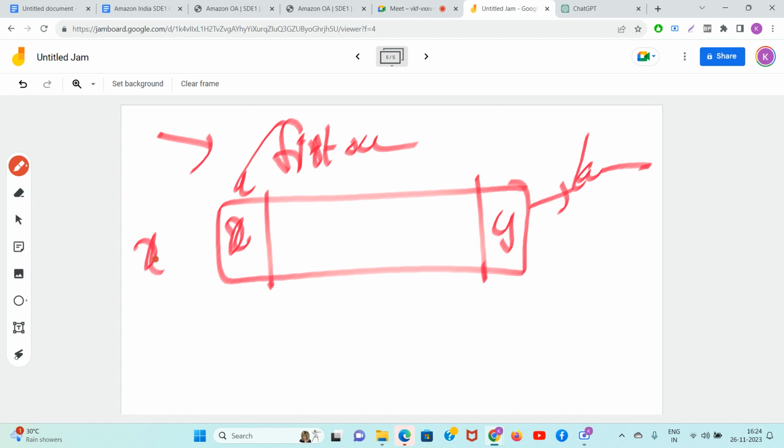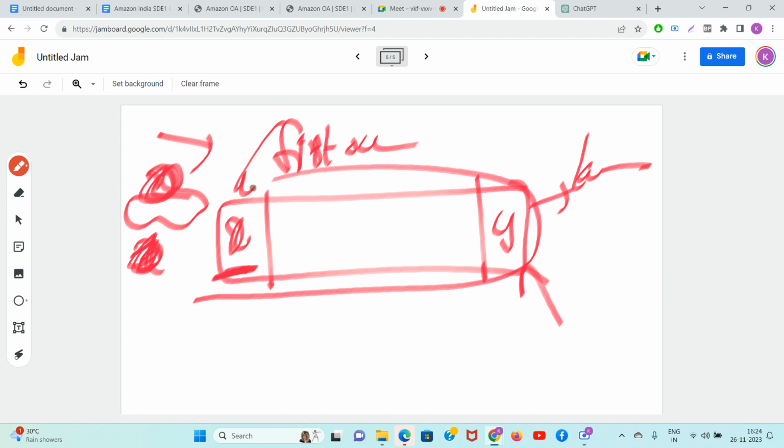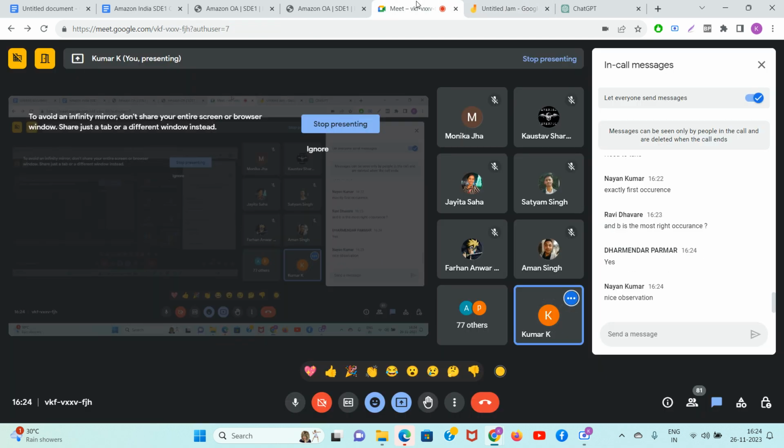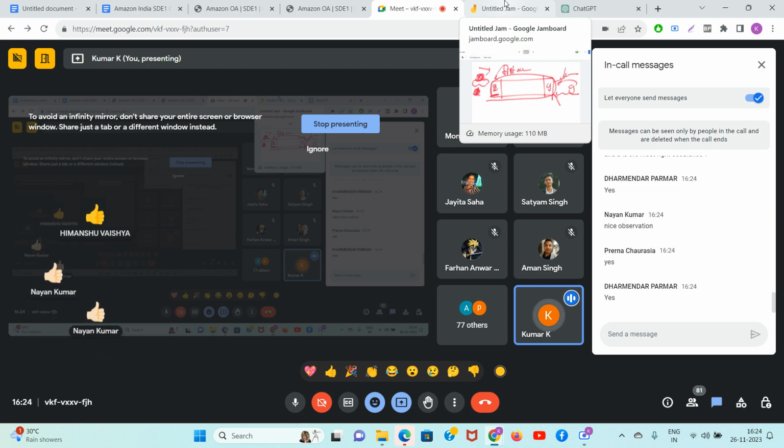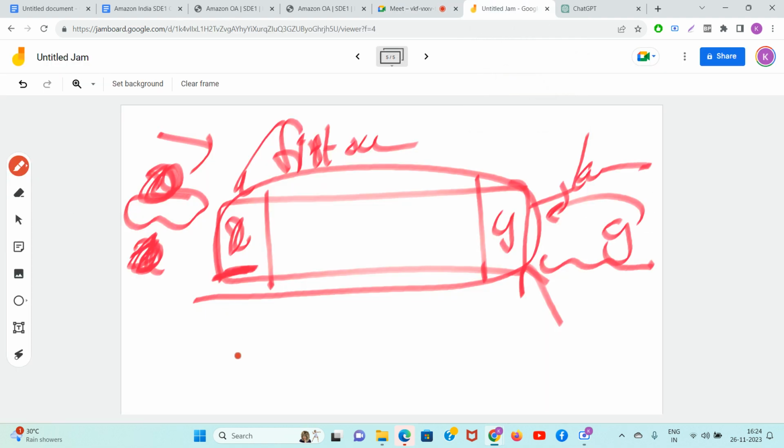So that at least x and y do not play around with them. This is the first occurrence of x, so it means it is guaranteed that no x comes here. This is last occurrence of y now. It means it is guaranteed that this string will be the largest and no y at this particular place will try to harm it. Clear guys? Clear? Now this observation, if I tell you this deep, your mind will blow. You could do this also. You could do n square, right?